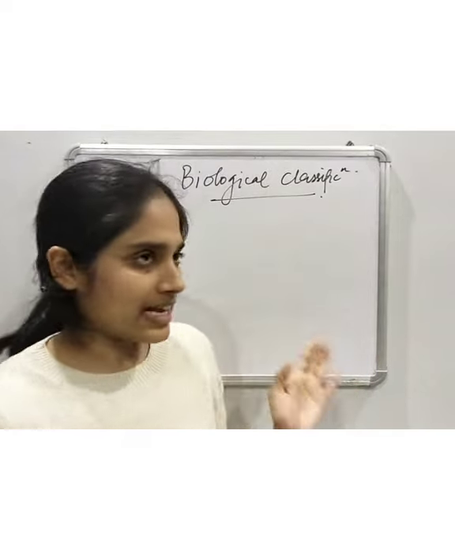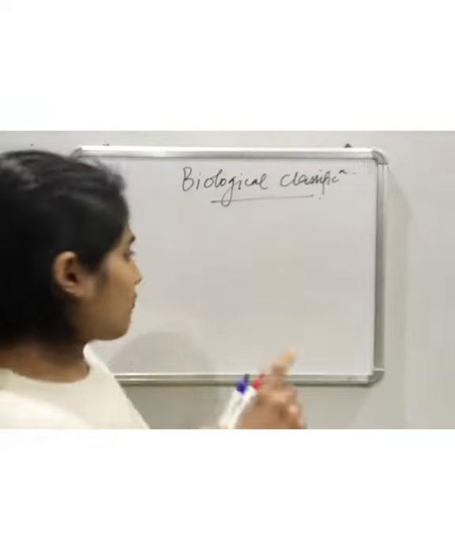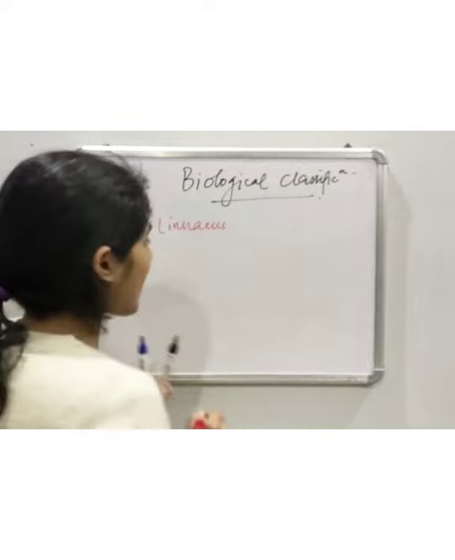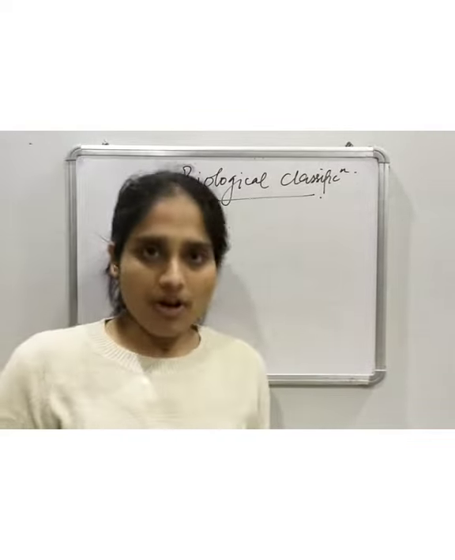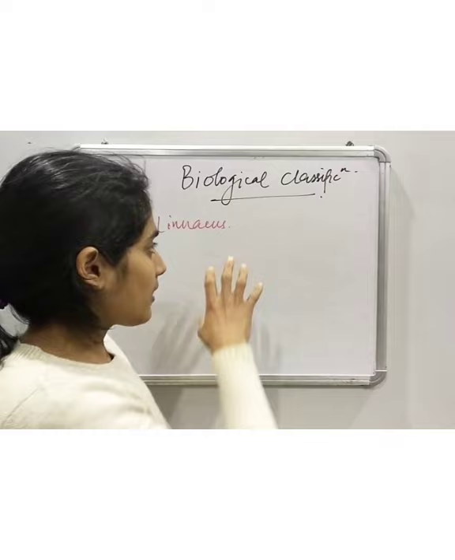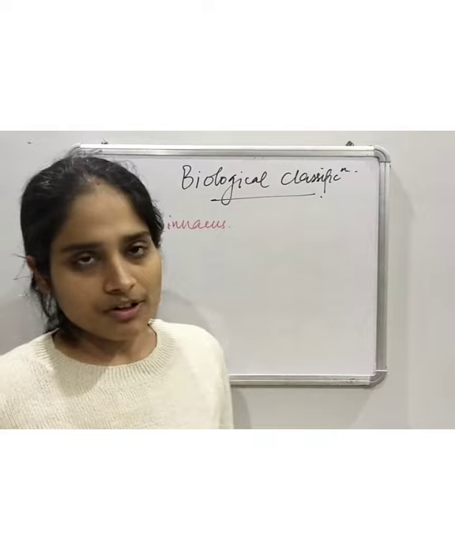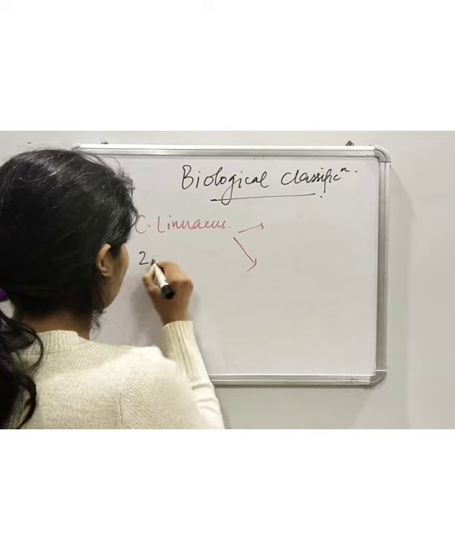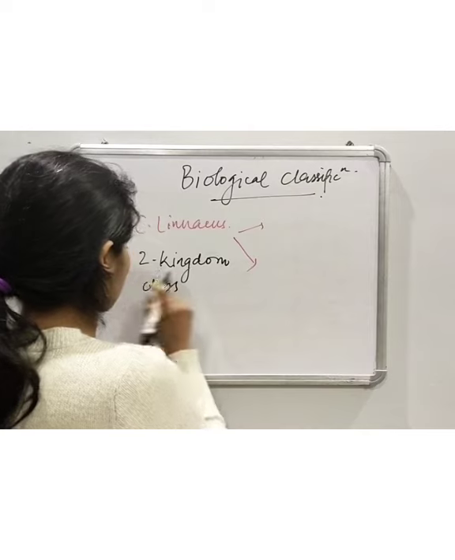That is biological classification, and the first type of biological classification was given by Carolus Linné. He was the one who proposed binomial nomenclature, and he was the first to make groups of various life forms or various living organisms into two groups. What were the groups? So basically he gave two kingdom classification.